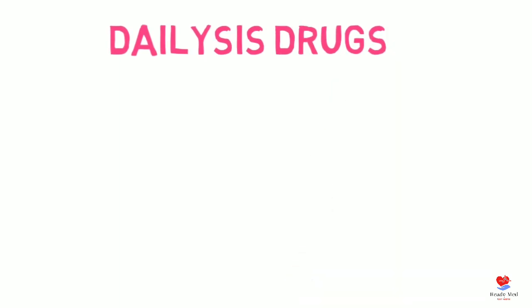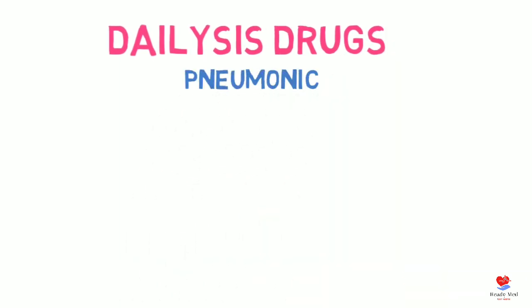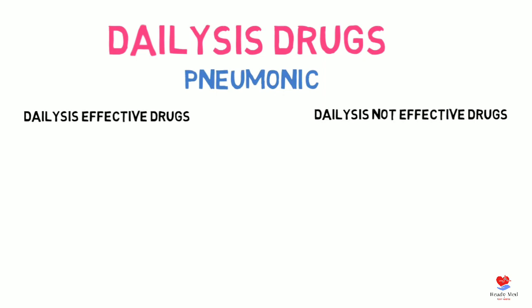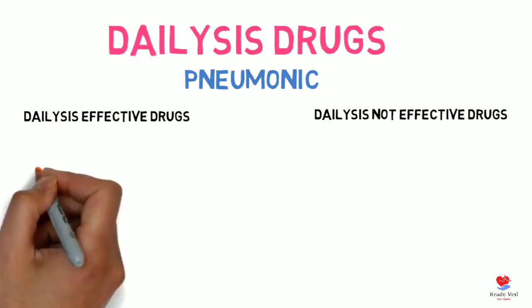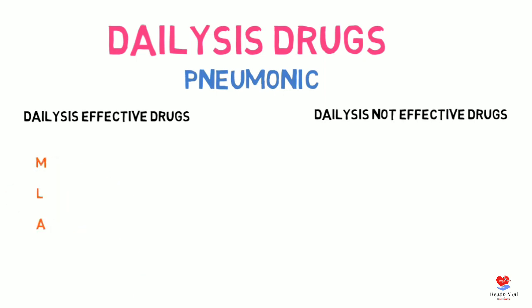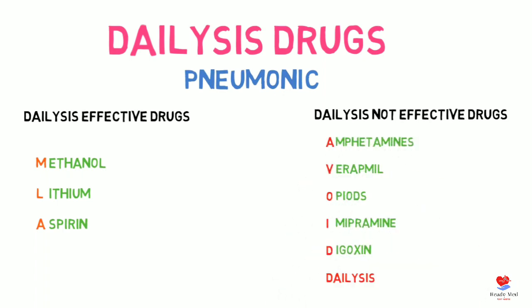There are drugs for dialysis. We have a mnemonic for the effective dialysis drugs and the not effective dialysis drugs. The effective ones include MLA as a mnemonic, like Member of Legislative Assembly. M stands for methanol, L for lithium, A for aspirin. Non-effective drugs are the ones that avoid dialysis: A for amphetamines, verapamil, opioids, imipramine, digoxin, and diazepam.